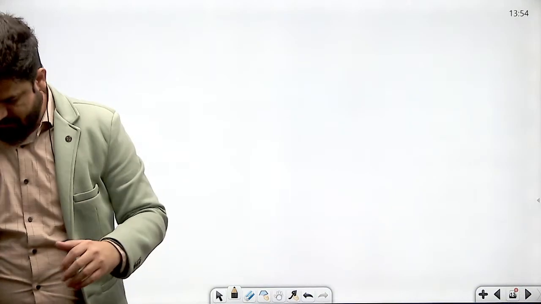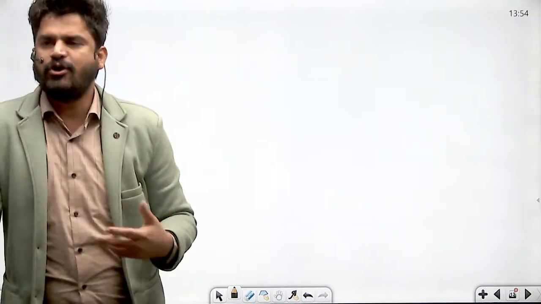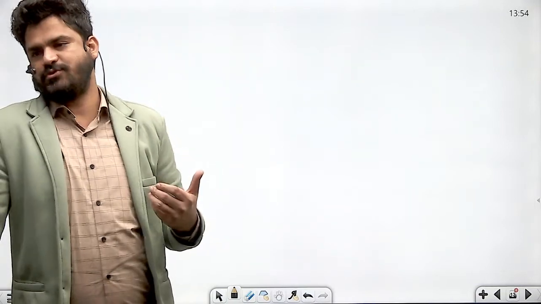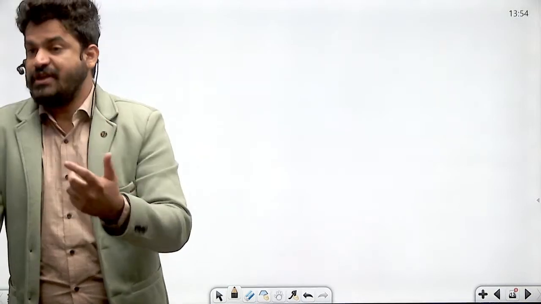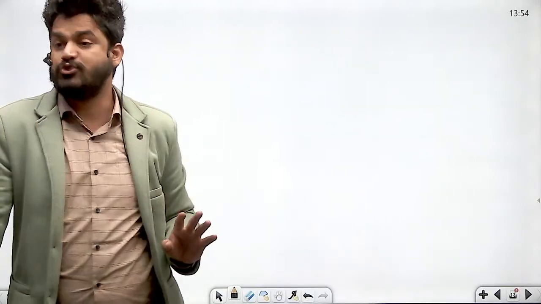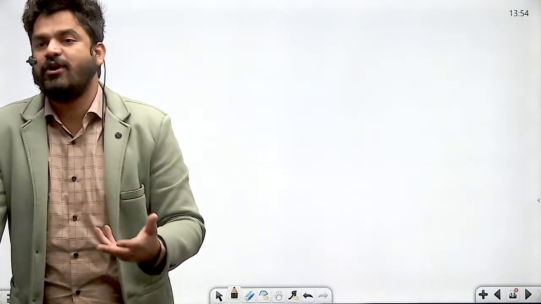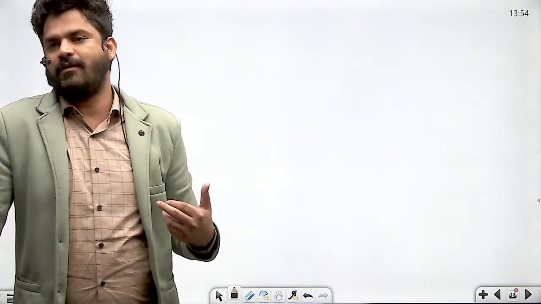Now here we complete the types of majorities. Got it? Now, ideally speaking, the types of majority topic should have been completed within 2.5 hours. But we took it long. Why? Because while discussing these types of majorities, we also discuss various other provisions of the Constitution. For example, we discuss Article 75 Clause 3, and in that we discuss no confidence motion as well. Even here we discuss Article 169, procedure for abolition or creation of legislative council,